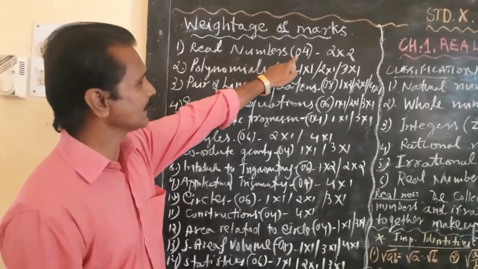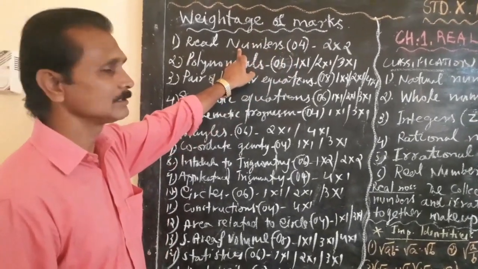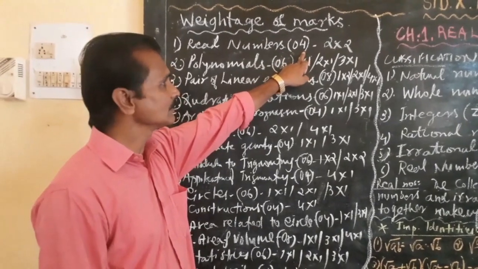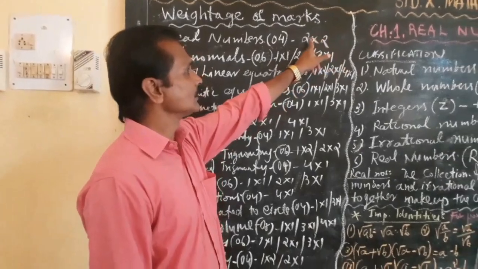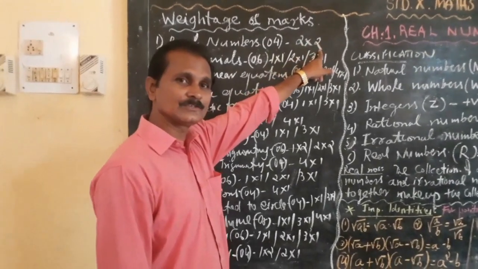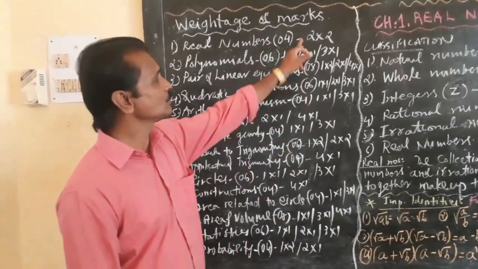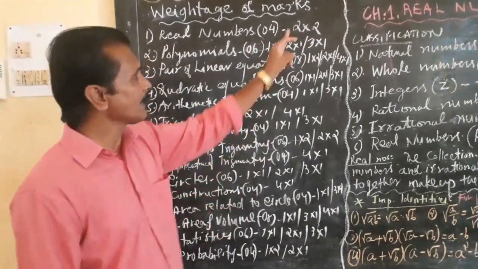Real numbers, it is given 4 marks. That means from this chapter you can expect a maximum of 4 marks, and 2 into 2. That means 2 questions carry 2 marks each. I have written 2 into 2. That means you can expect 2 questions carrying 2 marks.